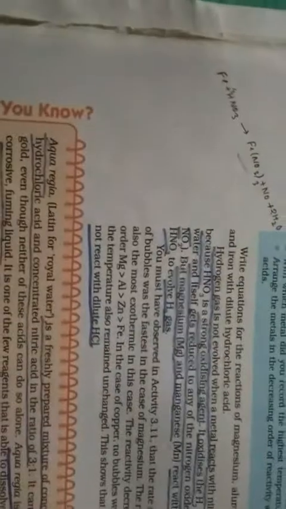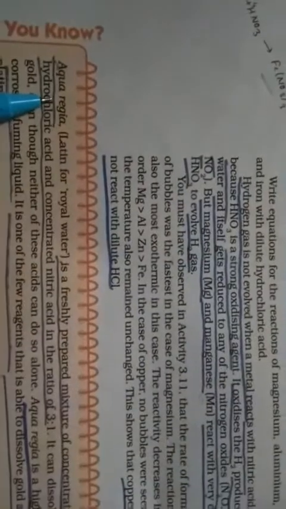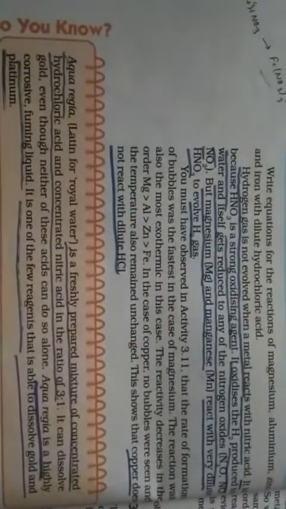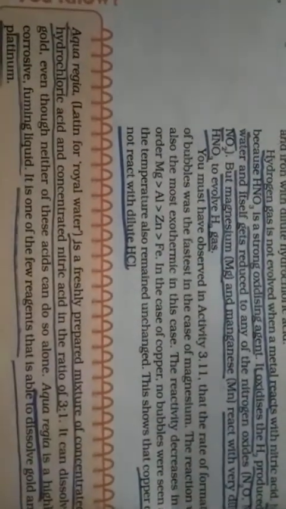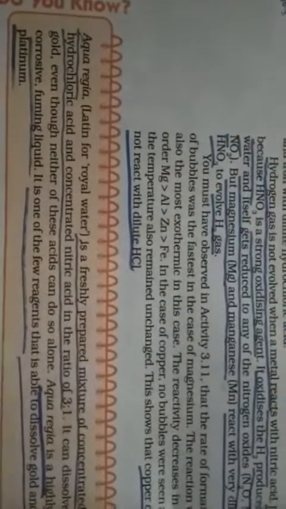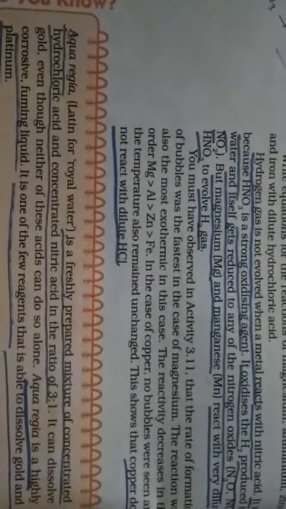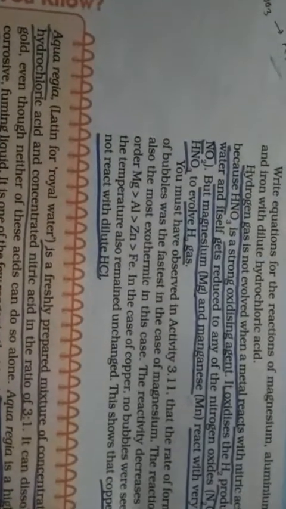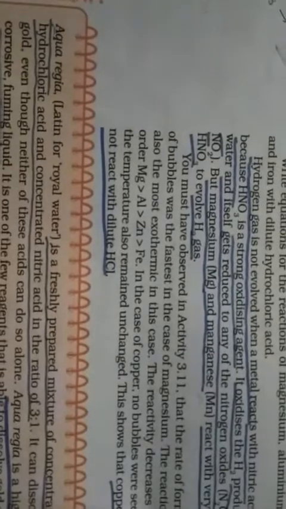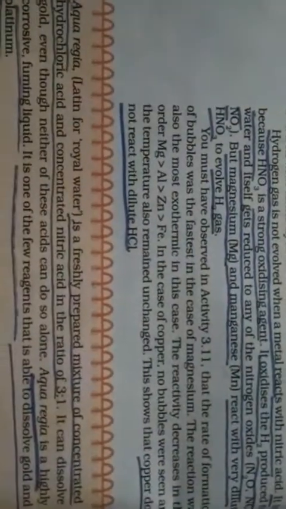Now one more term we will get here, that is aqua regia. Aqua regia is a mixture containing concentrated hydrochloric acid and concentrated nitric acid in the ratio 3:1. That means in a mixture of hydrochloric acid and nitric acid, if the amount of hydrochloric acid is 3 ml, then the amount of nitric acid will be 1 ml. So the ratio will be 3:1.